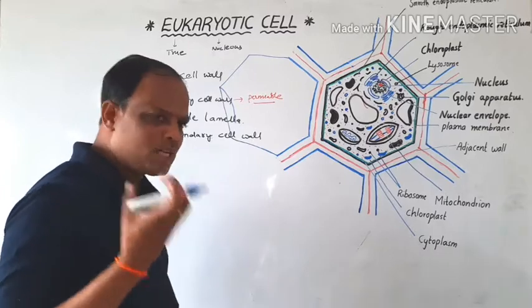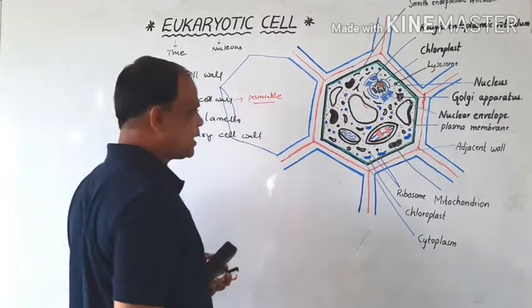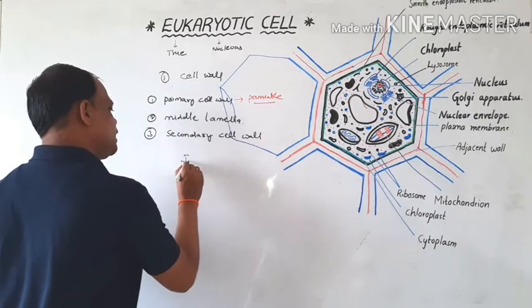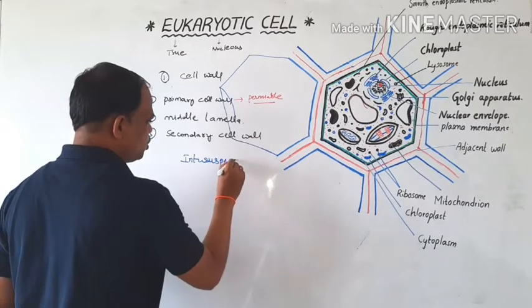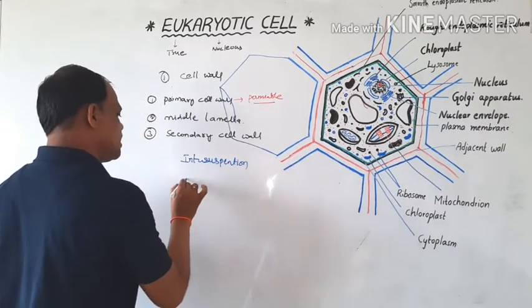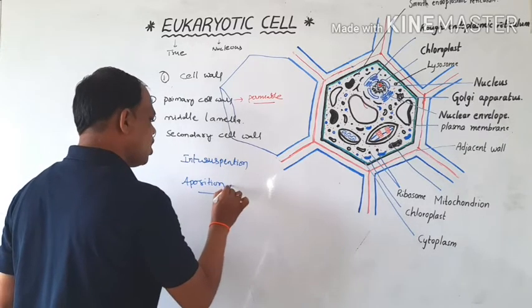And as for the growth of the cell walls, mainly two types of growth are present. One is intussusception, and the second one is apposition or secretion.